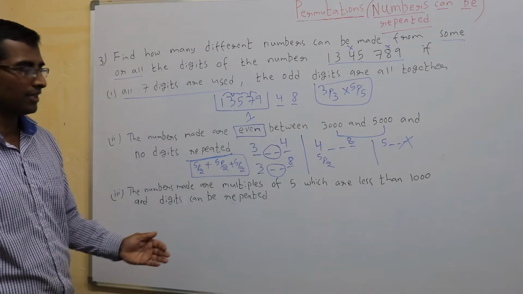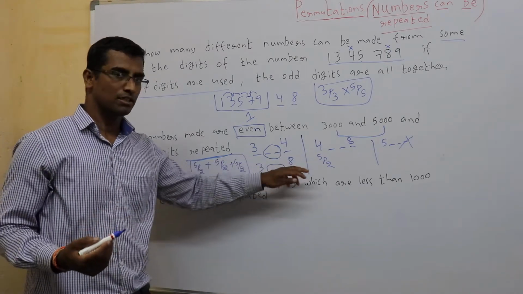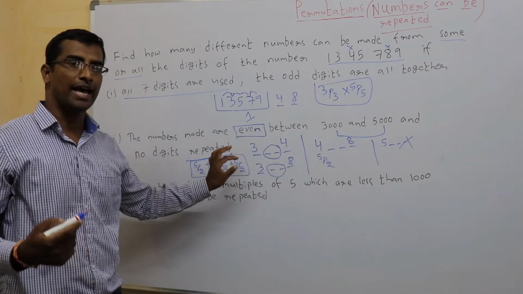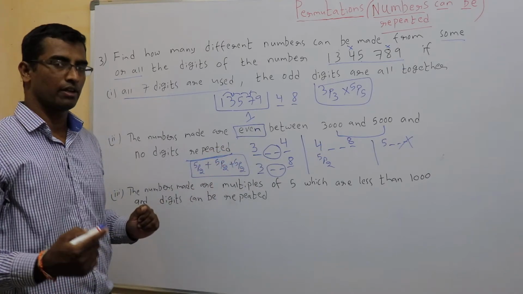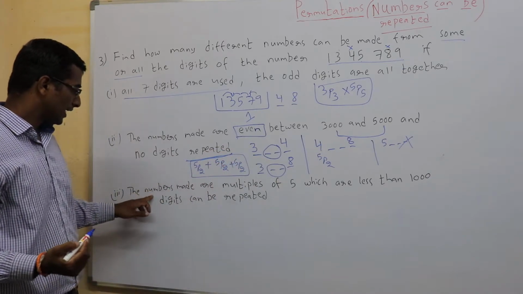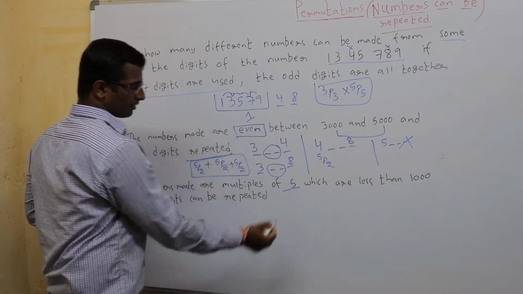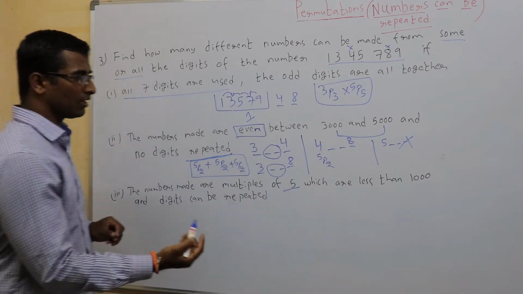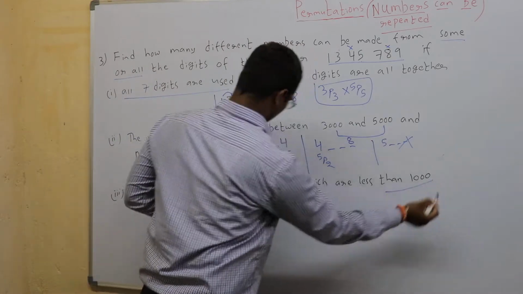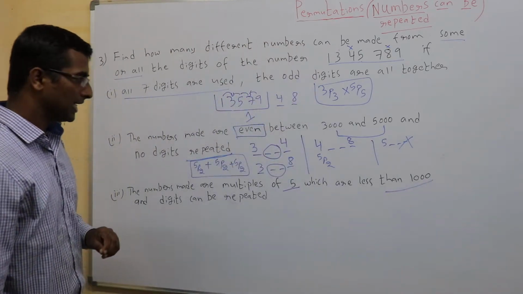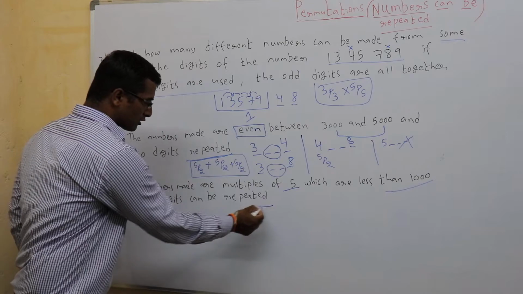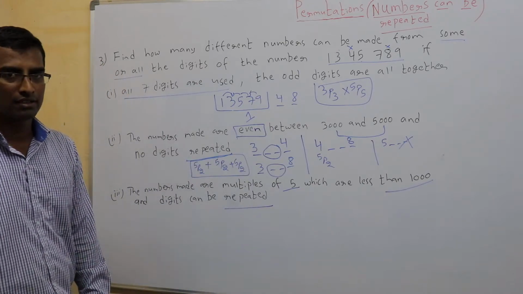Am I clear? Write all the possibilities. For each you write, then add it. Next one. The numbers made are multiples of 5 which are less than 1000. And digits can be repeated, and you need to stress on this repeated as well.